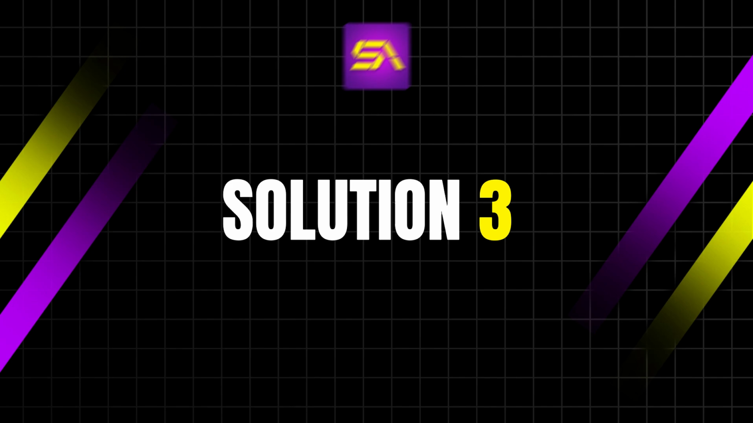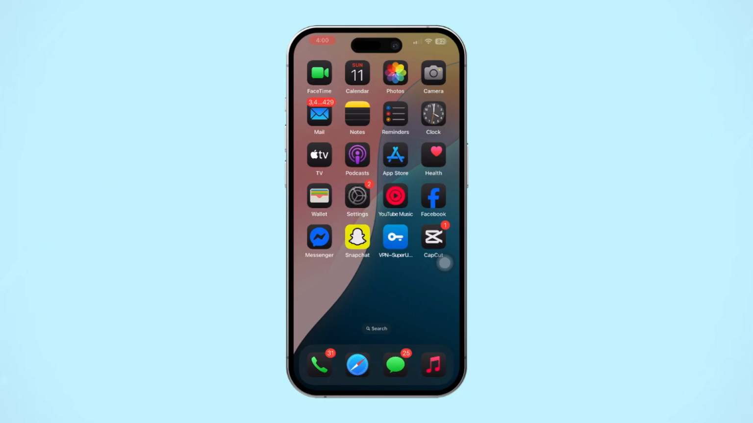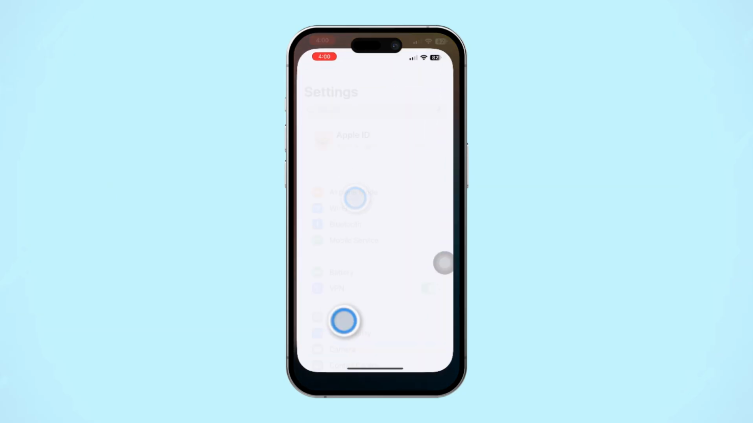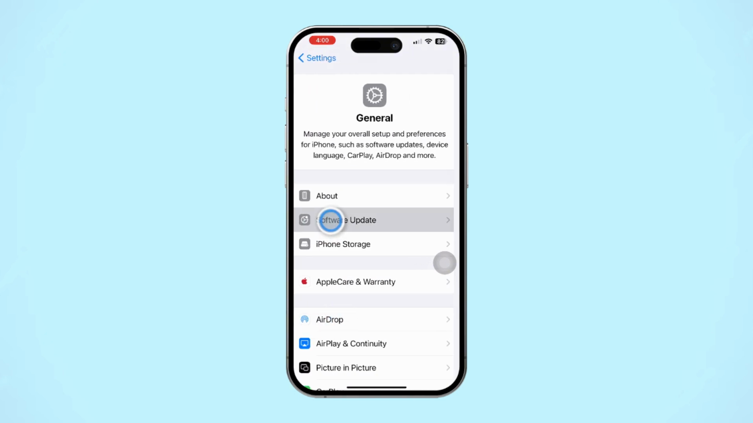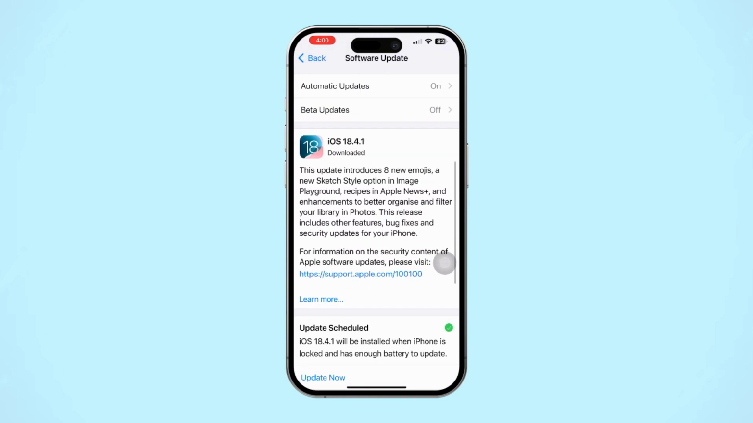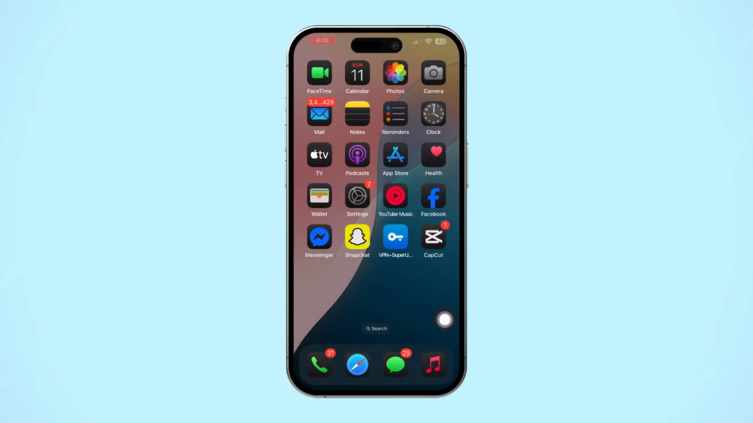Solution 3. Update iOS. Ensure your iPhone is running the latest software version. Open settings and tap general. Tap software update. Check if an update is available. If an update is available, tap download and install. If there is no software update, then follow the last process.